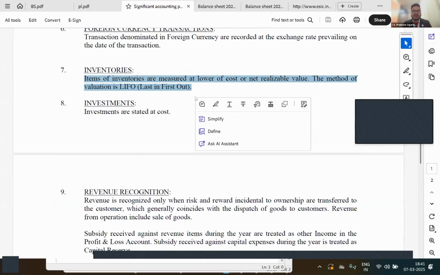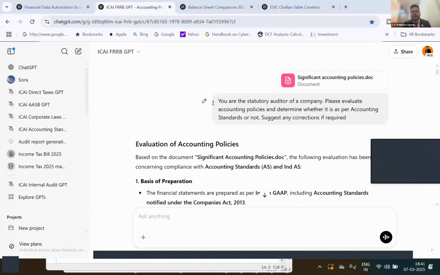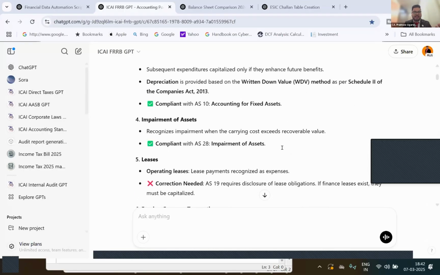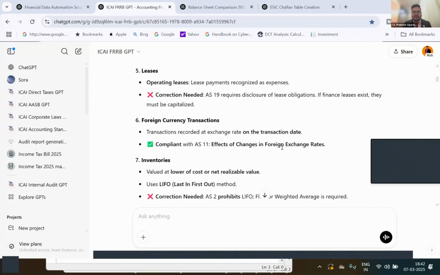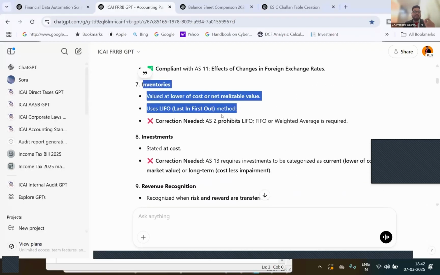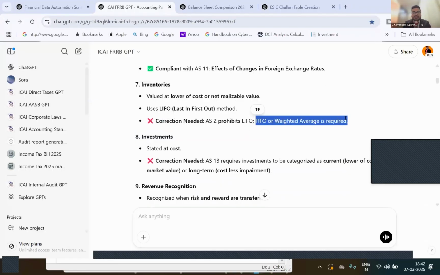So when I upload it, let's see whether it can check if it complies with the applicable FRF or not. Here I am using the FRRB GPT, and I have just posted the accounting policies doc and asked it to check whether it is as per applicable FRF. You can see it says AS10 is complied, AS28 is complied, and for leases it is giving certain minor corrections. And in inventories, it notes that it uses the LIFO method, correction is needed, it prohibits LIFO, FIFO or weighted average is required. So this tool is helping me check whether the financials are as per applicable FRF or not.